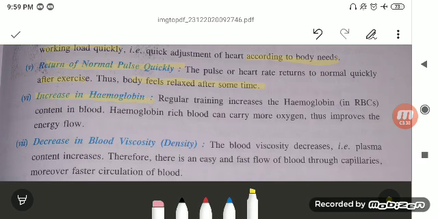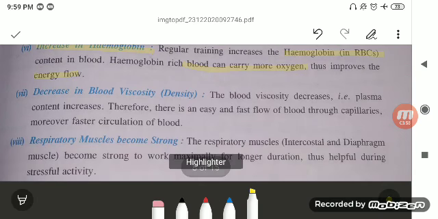Increase in hemoglobin. Regular training increases the hemoglobin in the RBCs, so they can carry more oxygen, and that improves the energy flow as well as the efficiency. Decrease in blood viscosity, that is density. Blood viscosity decreases as the plasma content increases. Therefore, there is an easy and fast flow of blood through the capillaries, and moreover faster circulation of the blood.